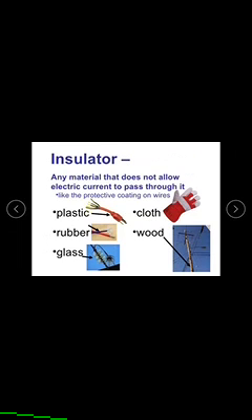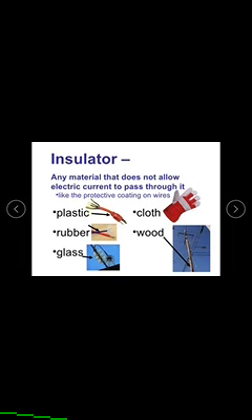Insulators: any material that does not allow the electric current to pass through it is called an insulator. It acts as a protective coating on wires. Examples are plastics, rubber, glass, cloth, wood.